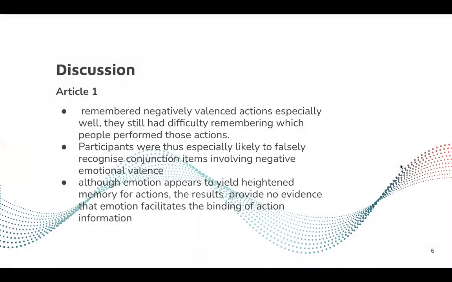And then for the discussion, we see that for this article, they remembered negatively valenced actions especially well, but they still had difficulty remembering the people who were performing those specific actions. And participants were thus likely to falsely recognize conjunction items involving negative emotional valence. And although emotion appears to yield heightened memory for actions, the results actually don't provide any evidence that emotion facilitates the binding of action information. So that's the conclusion that the authors came up with.